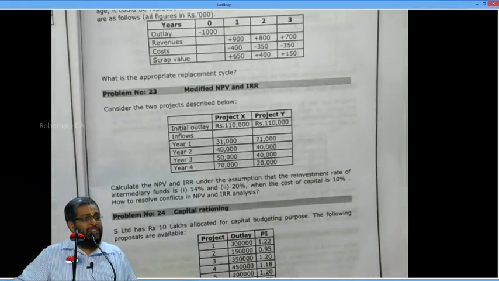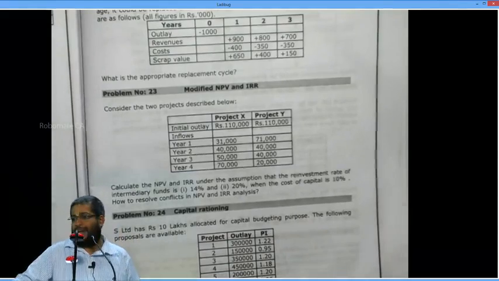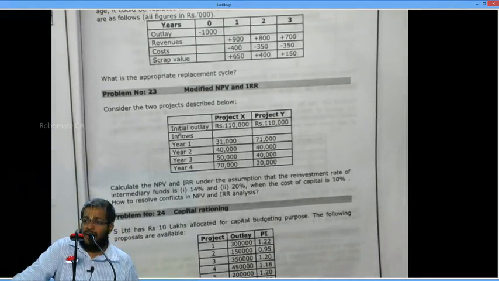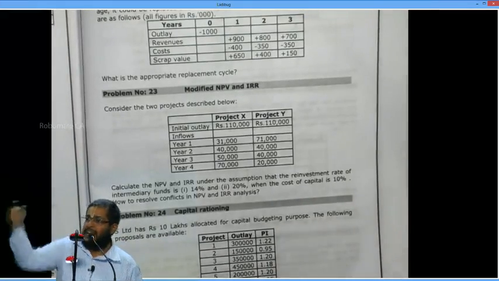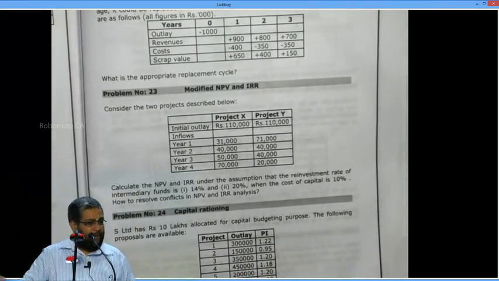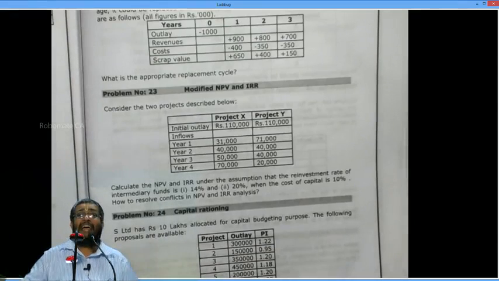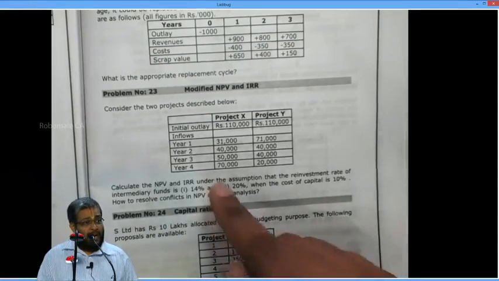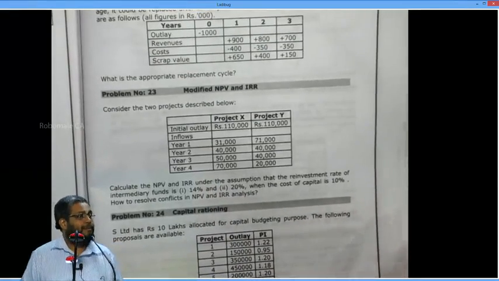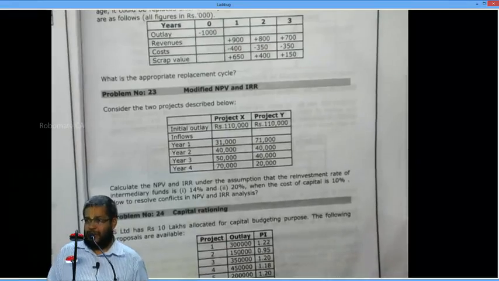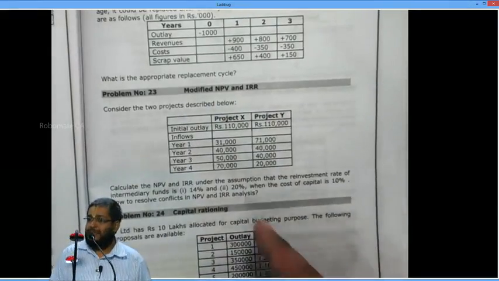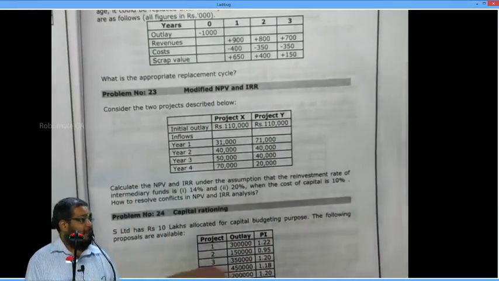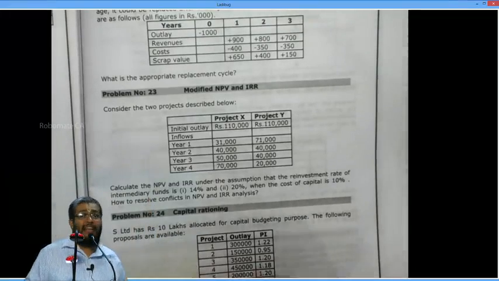Now look at this. NPV assumes the cost of capital, a 10% interest rate. IRR assumes an IRR rate of around 22 to 26%. X is 22%, Y is 26%. That's the IRR. So NPV assumes a 10% reinvestment rate. IRR assumes around 22 to 26% reinvestment rate, which is a high reinvestment rate. So IRR selects Y because timing is important. NPV assumes a low reinvestment rate, hence the reinvestment is not important. The amount is important. It selects X, because timing is not important; the amount of cash flow is important. Yes or no? That is why NPV selects X and IRR selects Y.